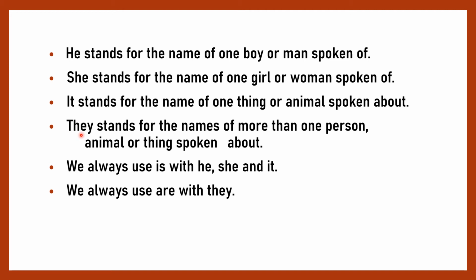And they, if it is more than one person or animal, we use the word they. And remember the point that we should use is, as it is singular, only with he, she and it. And you should use are with they. As we can say, they means more than one person and are also denotes more than one person. So we should use are with they.